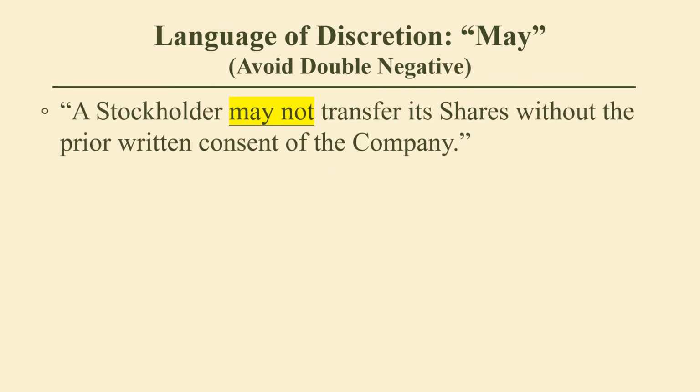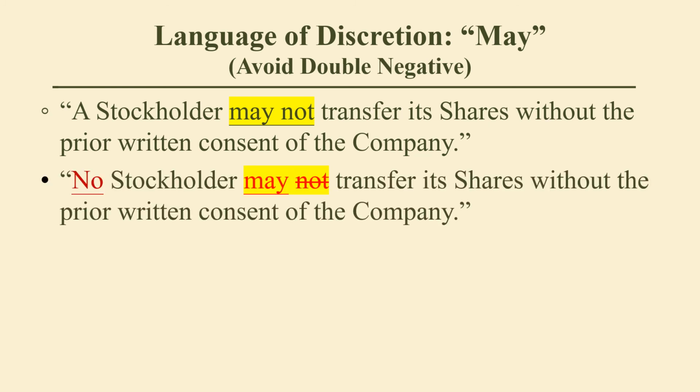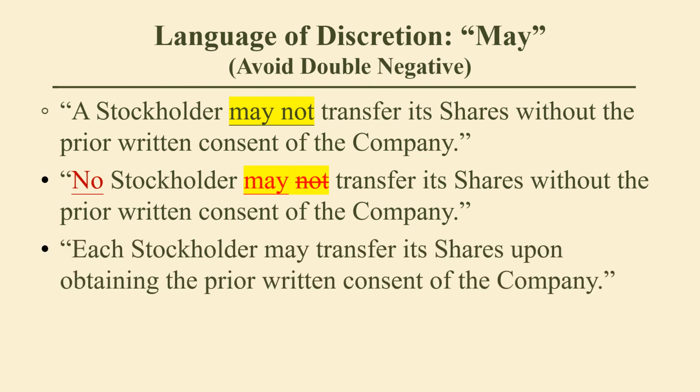Language of discretion, may. Avoid double negative. A stockholder may not transfer its shares without the prior written consent of the company. As discussed before, we should avoid this. Instead, no stockholders may transfer its shares without the prior written consent of the company. But to avoid double negative, it's even better to redraft this as: each stockholder may transfer its shares upon obtaining the prior written consent of the company.